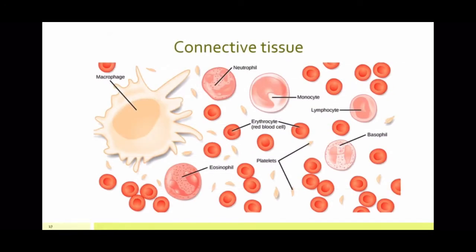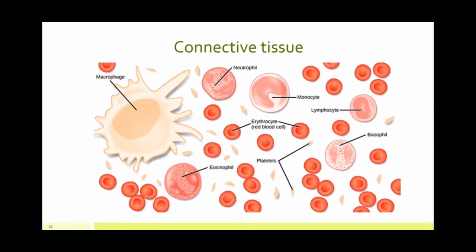Next we come to connective tissue. The word itself is telling you this is a tissue that connects different parts of the body or joins different parts of the body. The first type is already in front of you, that is blood. Blood is a connective tissue which has red blood cells, white blood cells, and platelets, and all of them are in plasma. That's a liquid substance in which all these things are present.